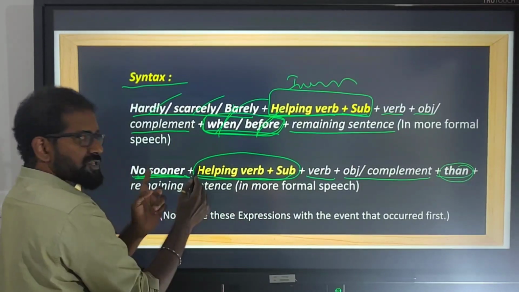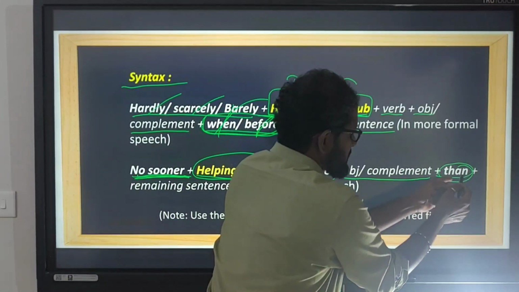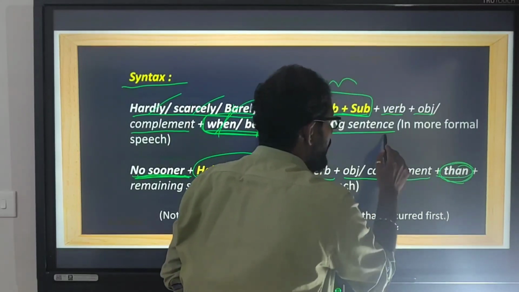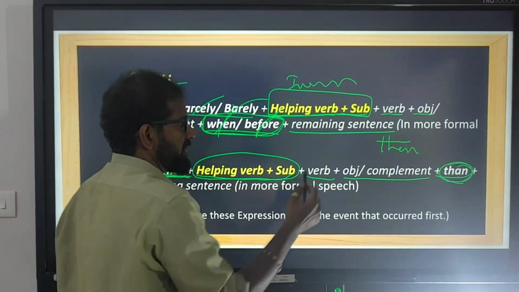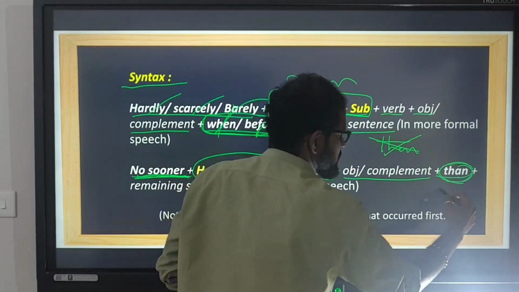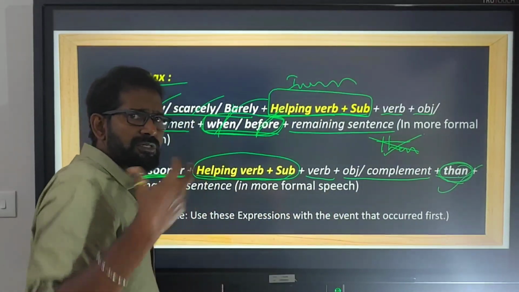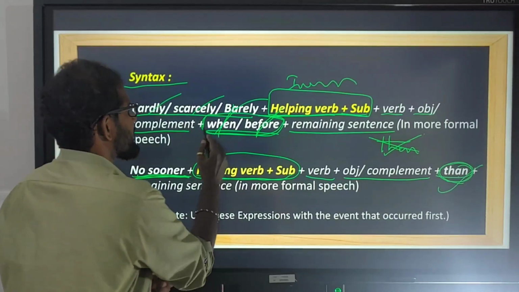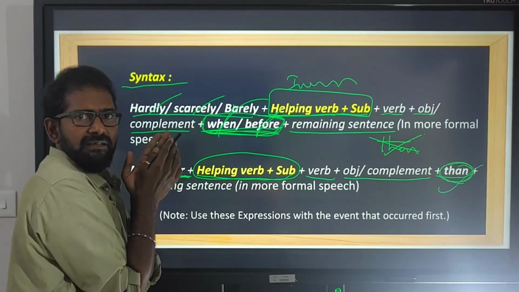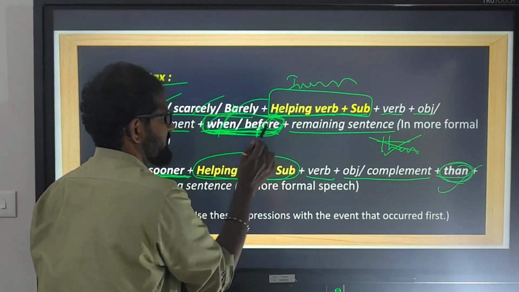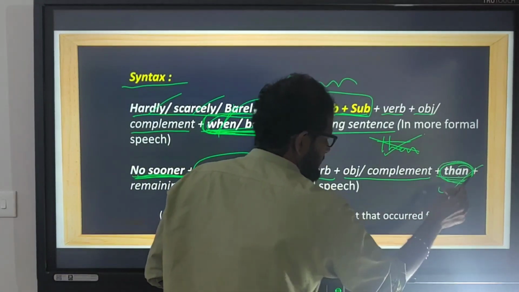With no sooner, the conjunction must be than, not then. Most of you use then, and it is not then, it's supposed to be than. And most of you forget these conjunctions. They begin with hardly, scarcely, barely, but they forget to use when or before or than.